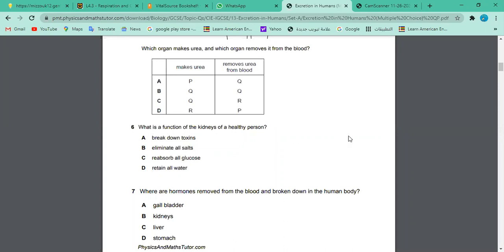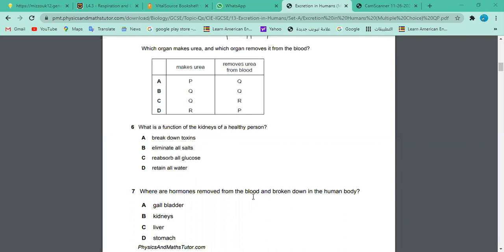And as I mentioned, it's not healthy if somebody has glucose in the urine. That's why if somebody goes for a test to see if they have diabetes, they do a urine test, right? And they also do a glucose test in the blood. So if there's glucose in the urine, it's not healthy. You should not have glucose. Glucose is completely reabsorbed by the kidney. If you have more glucose, this is not healthy. So reabsorb all the glucose. This is the healthy function of the kidney.